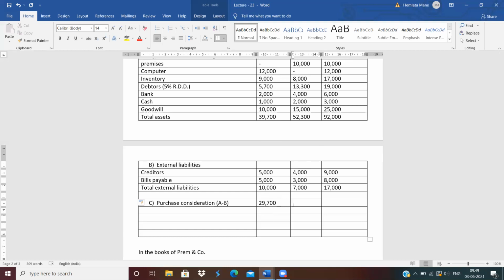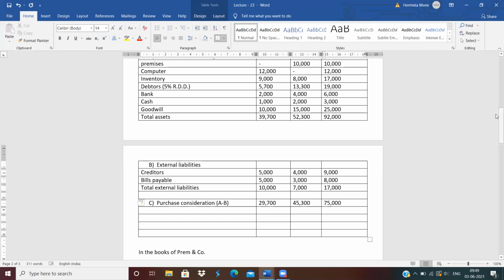29,700. Then Raj Company is 45,300. And Prem Raj, that is a new company. New company is 75,000. Clear? How to calculate purchase consideration?